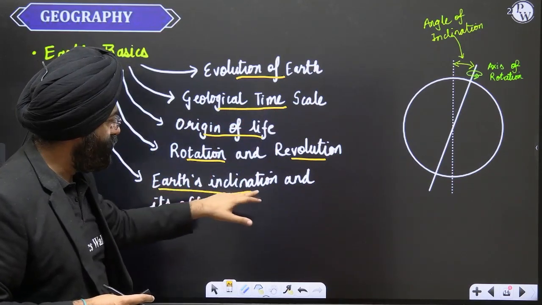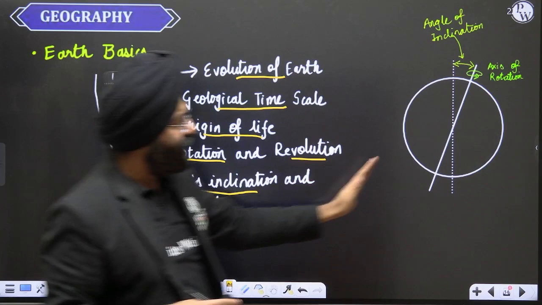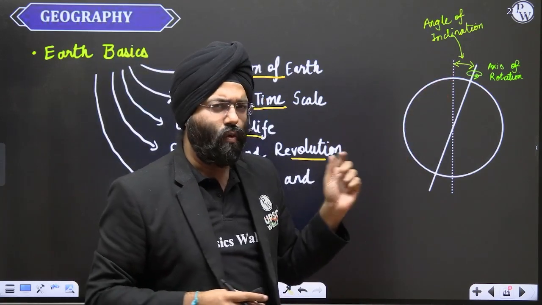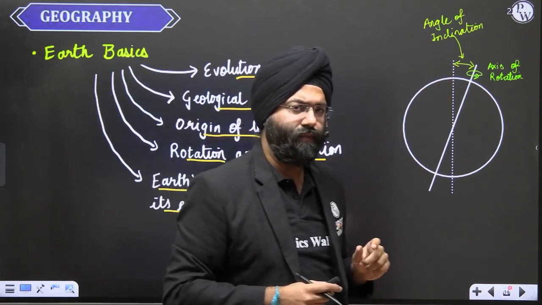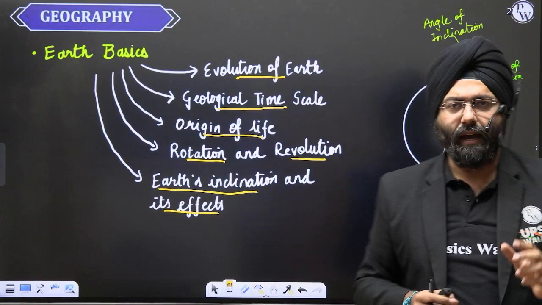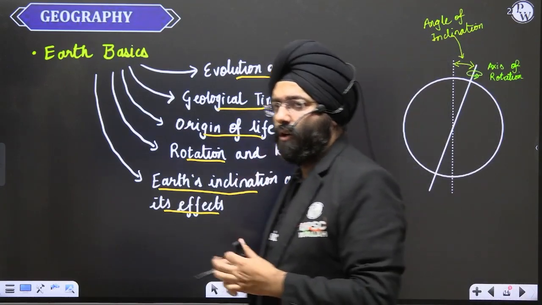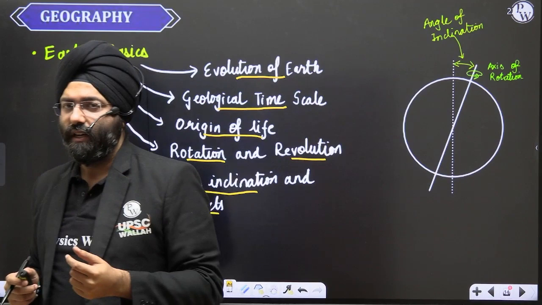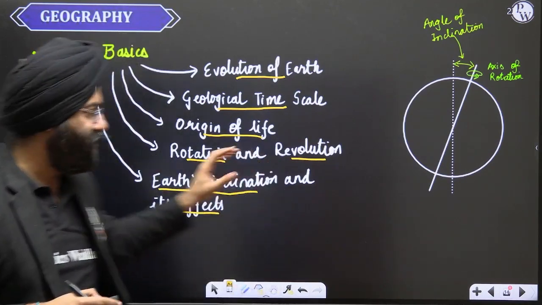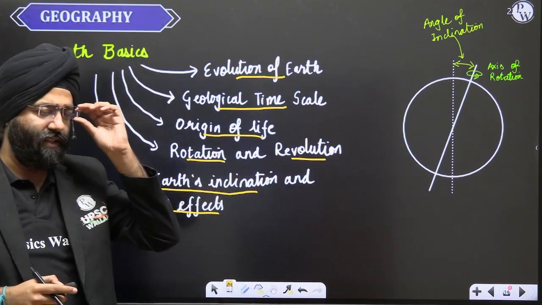Earth's inclination and its effect. If the axis of rotation is inclined like this, what is the reason why it is inclined? What impact does this inclination have on the Earth itself or the various aspects of Earth? This will be studied under the Earth's basics.